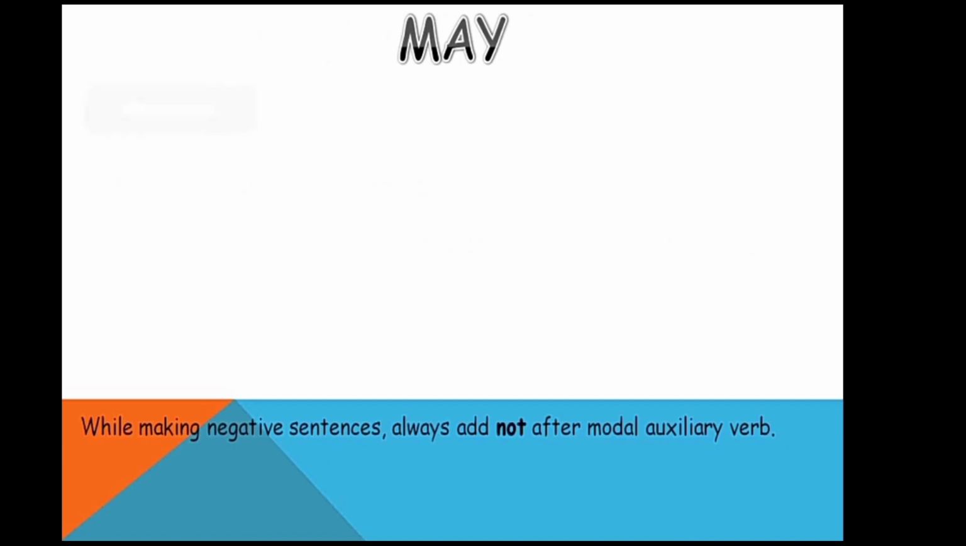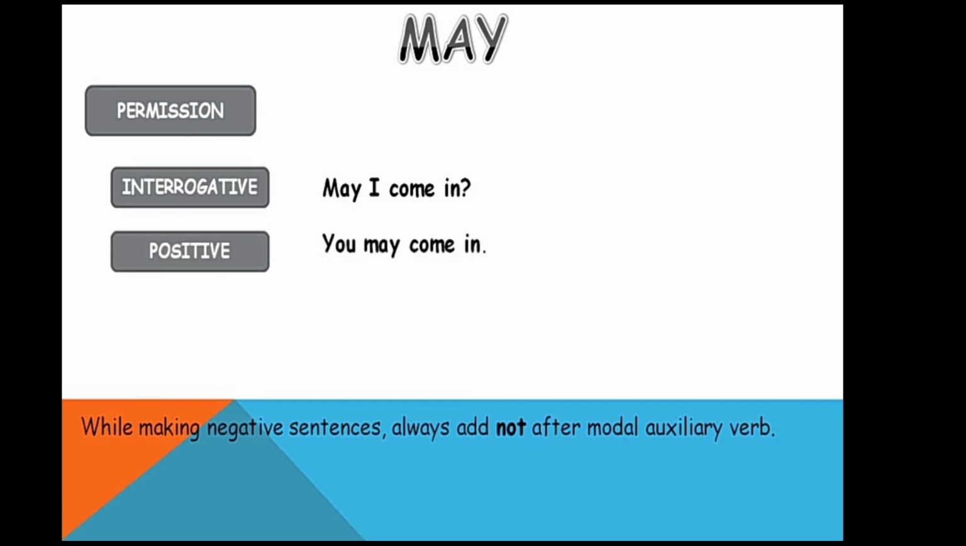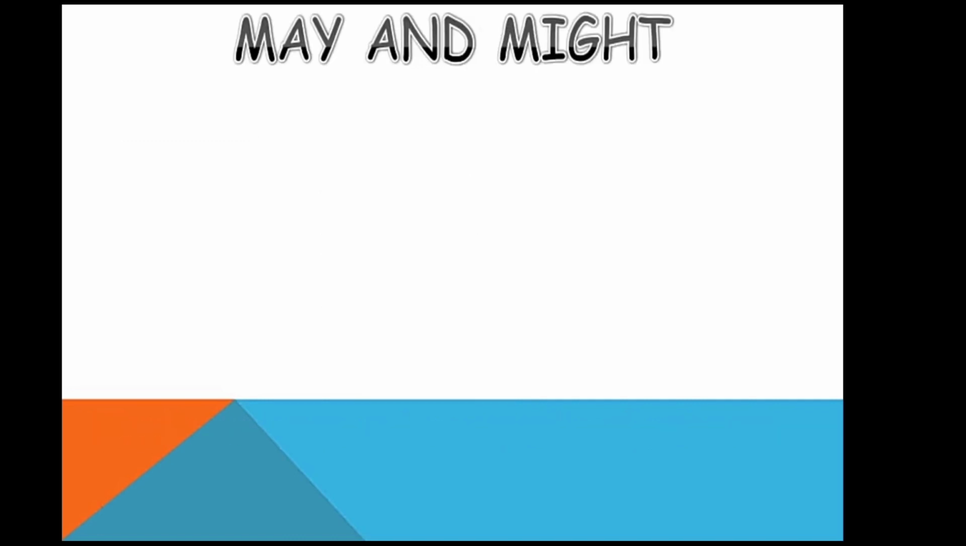Moving on to may. It can be used to show permission. May is used for permission. For example, may I come in? You are asking permission to come in, so you can use may. Or you may come in. For a negative sentence, it will be you may not come in. Not is written after the auxiliary verb may.